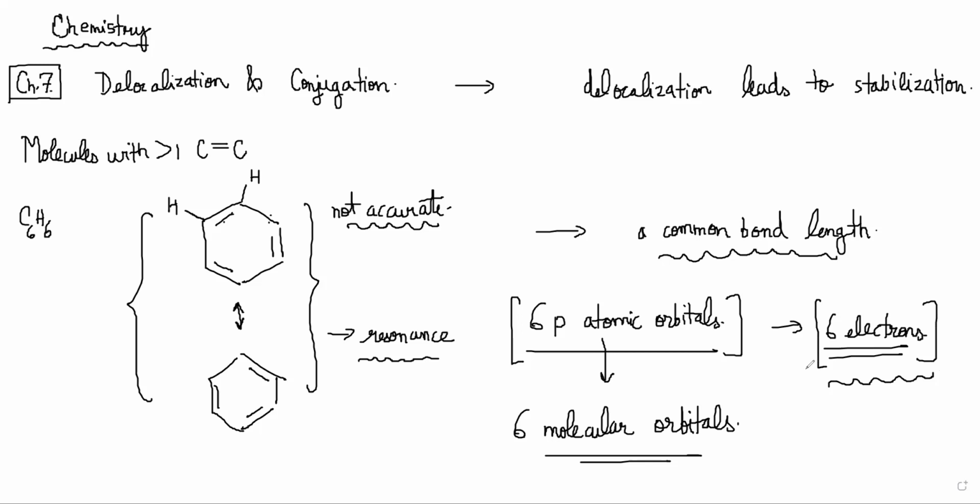So bottom 3 will be occupied, and that suggests that the final electron density will be due to the combination of electron densities which are there in psi1 and the 2 psi2s, right? psi1 indicates that electrons are present all over the molecule, and psi2 also indicates the same. Except in psi2 there are 2 nodal planes, but overall there will be electron density on all atoms, right? So this delocalization is happening.